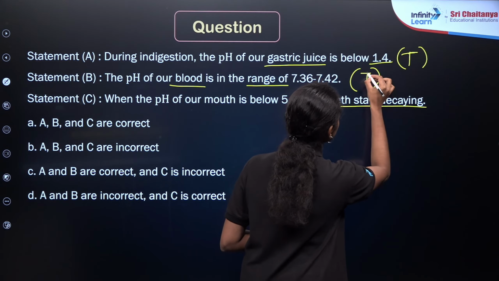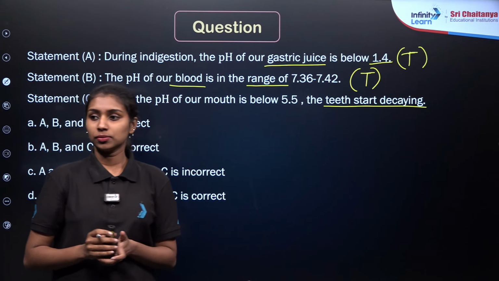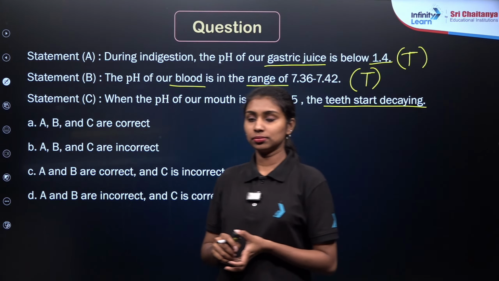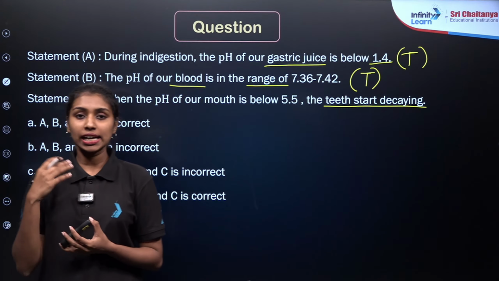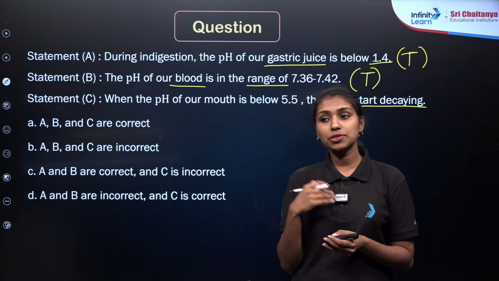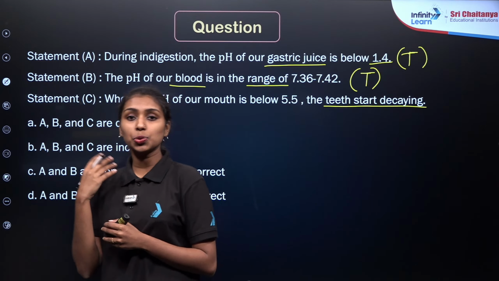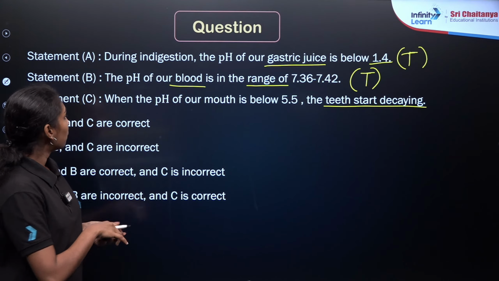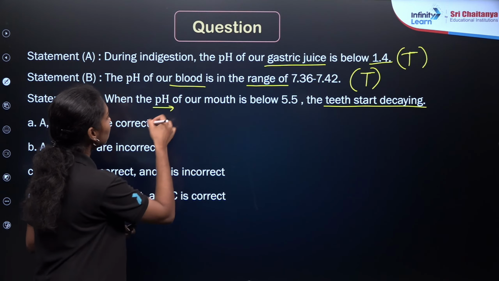What about the third statement? Whenever we start eating any food, most probably the sugary foods, they will react with our mouth to form lactic acid.